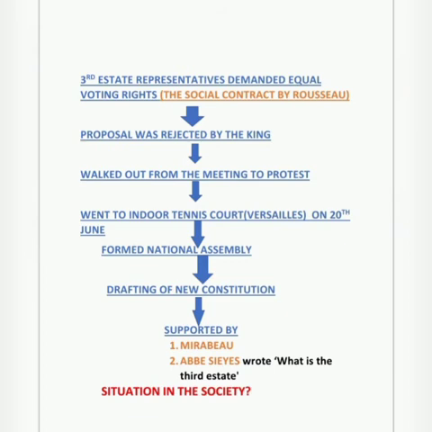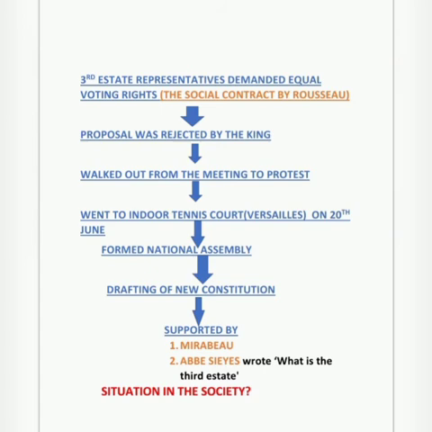So what happened there is, when they formed the National Assembly, they were determined that they would draft a new constitution for France, and that particular constitution would give equal rights, equal freedom, equal opportunities to each and every person in the society in France. Not only that, that constitution would also limit the power of the king. So the people from the third state are now busy in drafting a new constitution.